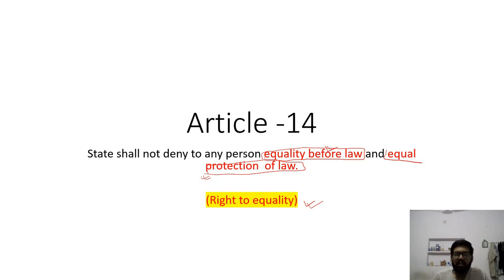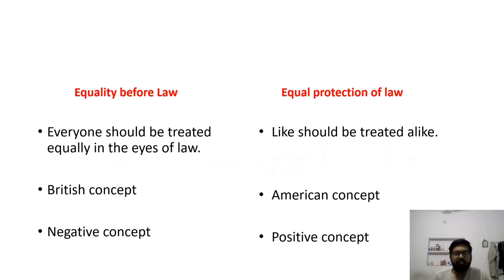We will see which kind of equality, but state will not deny to any person equality before law and equal protection of law. Let's take a look at what they mean.